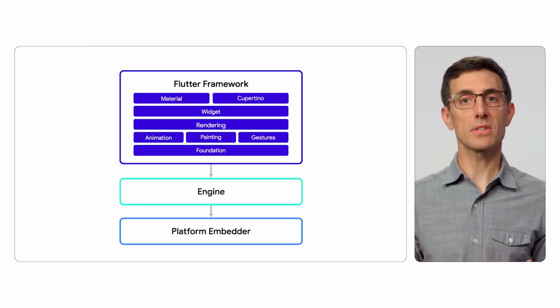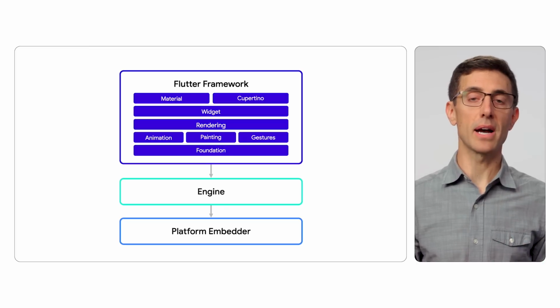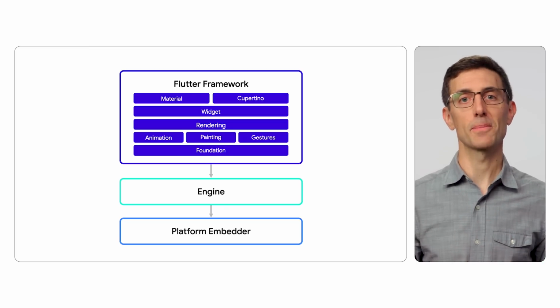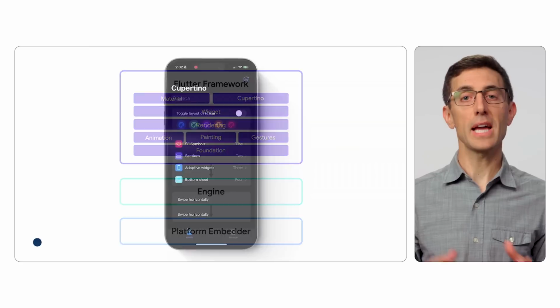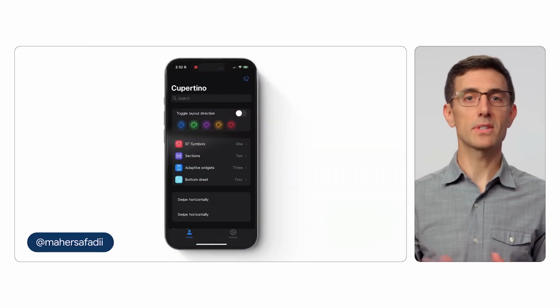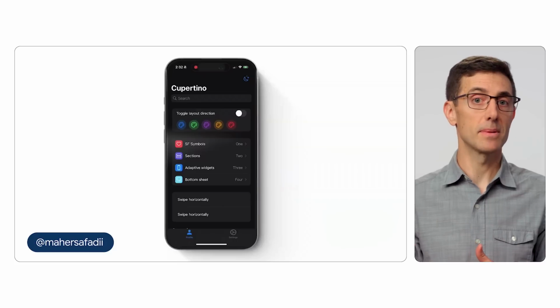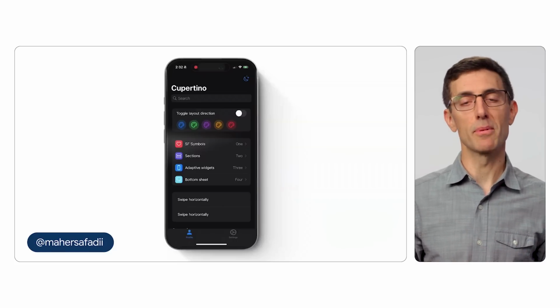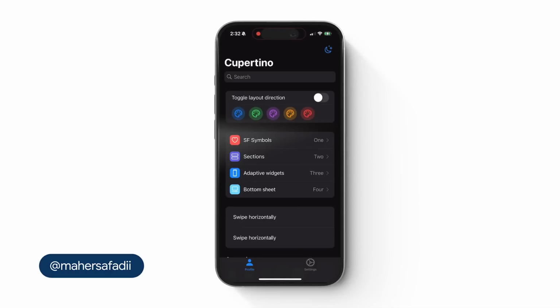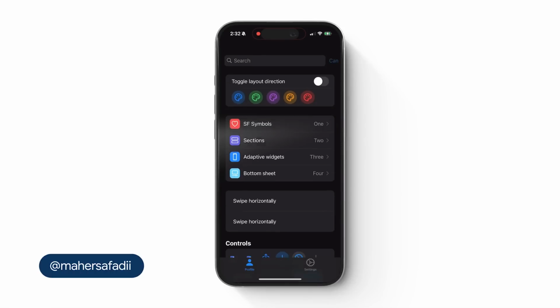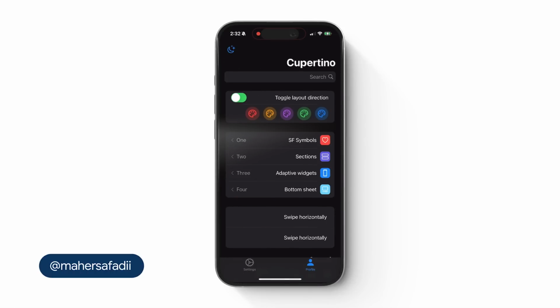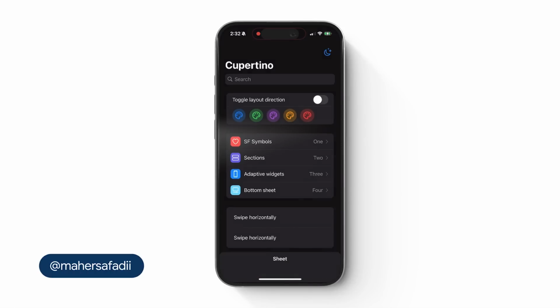We've implemented 2 design languages that you can use out of the box, Material and Cupertino. When building for an Apple device, you may want your app's toggles, nav bars, lists, and menus to look like the system apps. This is where our Cupertino library comes in. This demo is open source and built by a member of our developer community using our Cupertino library.